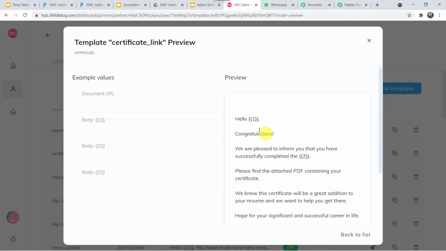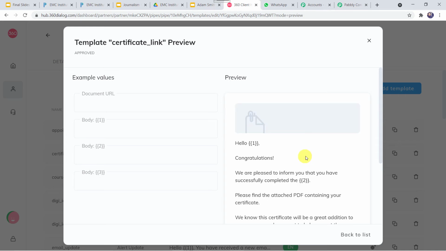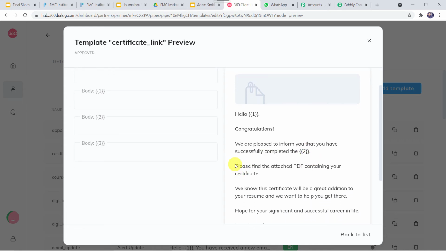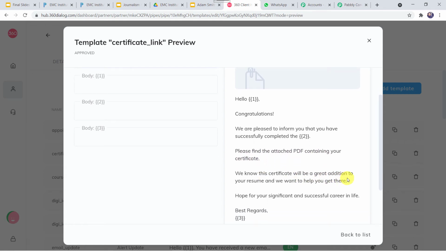Here you can see hello. The first parameter here, the name of the student is going to reflect. Congratulations. We are pleased to inform you that you have successfully completed, and here the second parameter will come, the name of the course will be reflected. Okay, course name. Third is, please find the attached PDF containing your certificate. We know this certificate will be a great addition to your resume and we want to help you get there. Hope for your significant and successful career in life. Best regards. Here the institute name is going to reflect in the third parameter.